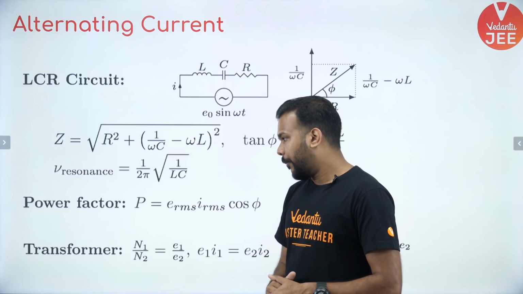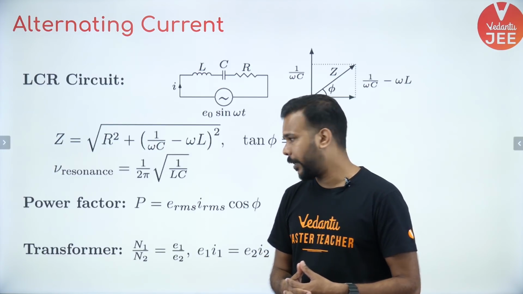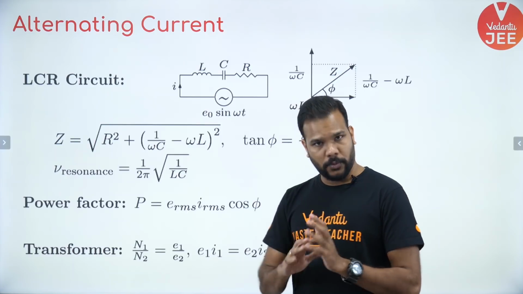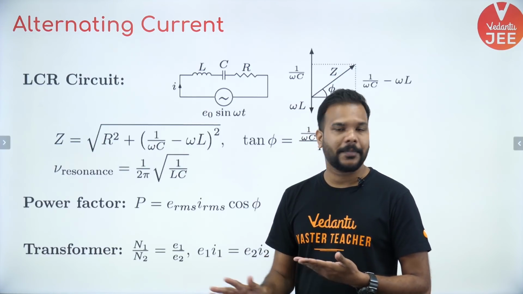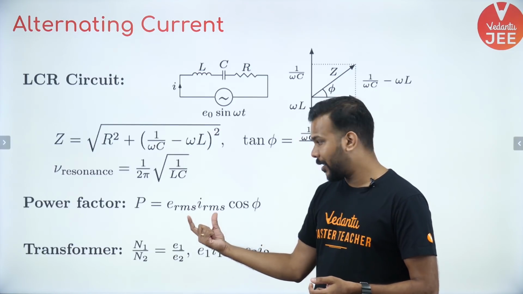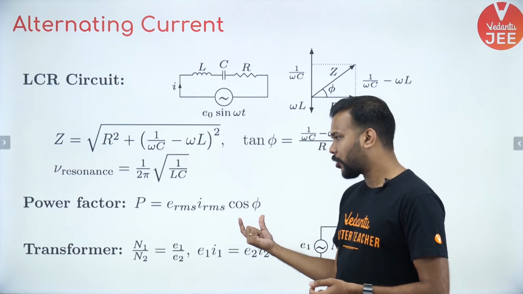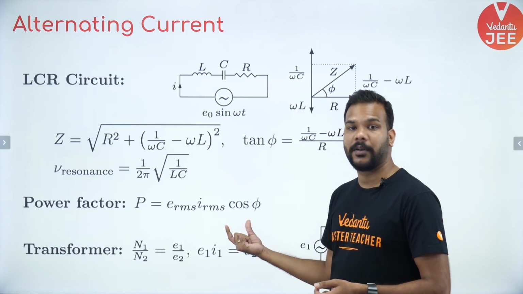Okay. Apart from that, if we speak about the power that is dissipated over here, power is only dissipated by the resistor, it is not dissipated by the capacitor or inductor. So the expression you have to remember is given as E RMS I RMS cos of phi, where cos phi is called the power factor.